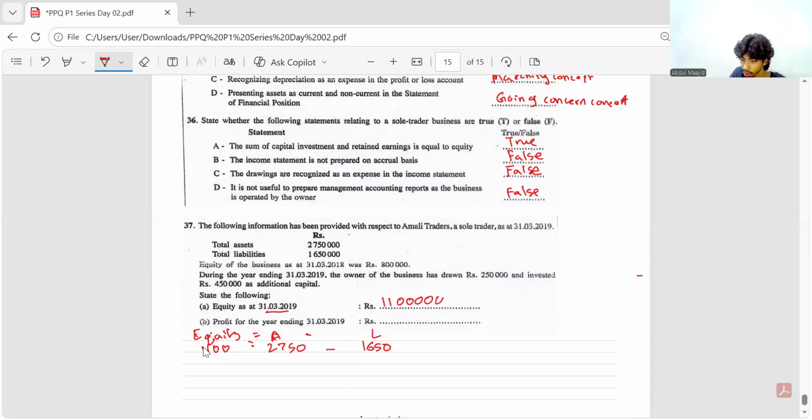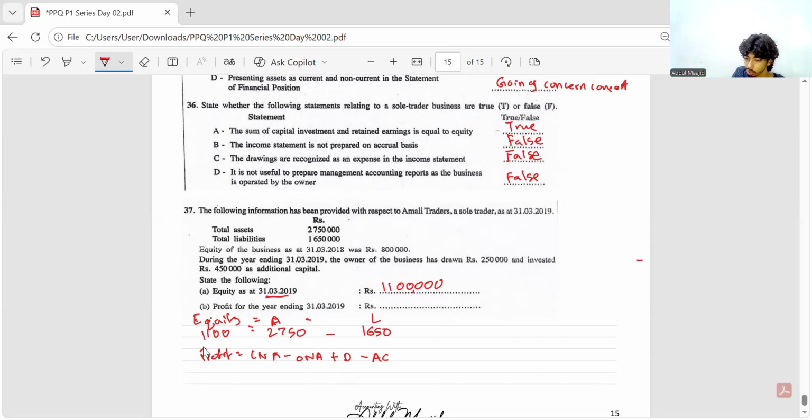1,100,000. Okay. All right. Profit for the year. How do you find the profit? Closing net asset minus opening net asset plus drawings minus additional capital. Now just now we found the closing equity as 1,100,000 minus opening equity. Here they have directly given equity of the business at 31st March 2018, 800, minus 800, plus drawings, which is how much? 250.